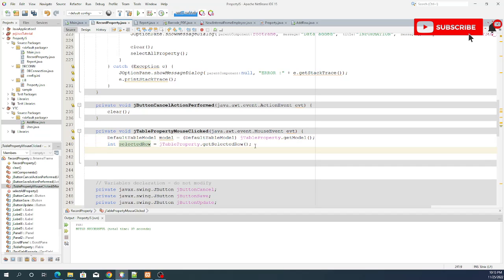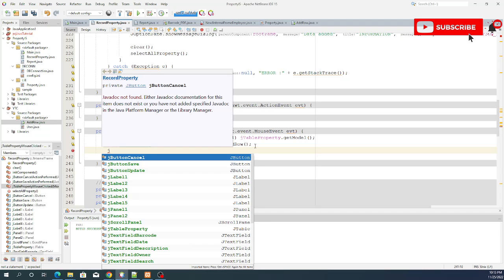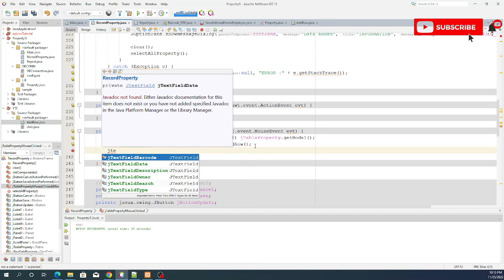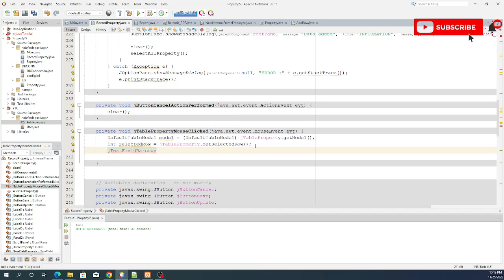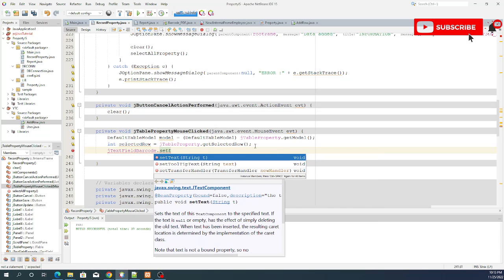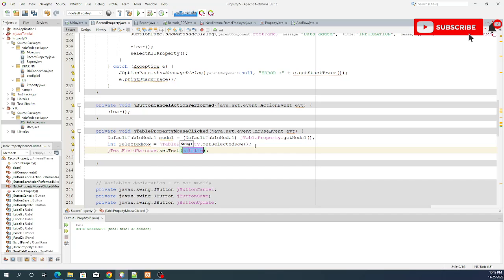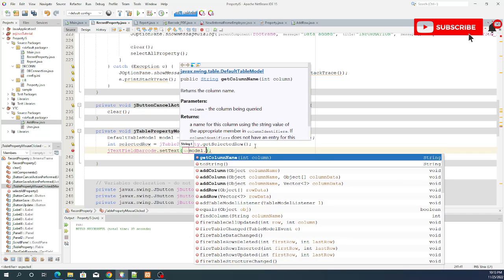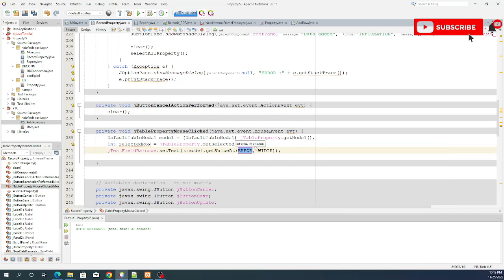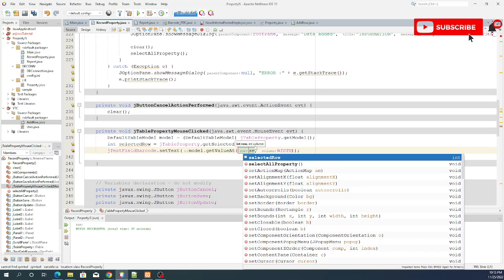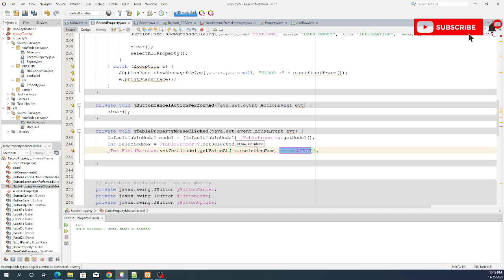okay. So ngayon sa JTextfield na barcode that set natin yung text niya from the model that get value at so ito yung selected row tapos yung column niya is nag-start sa first column which is 0.